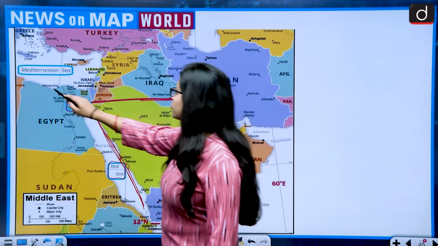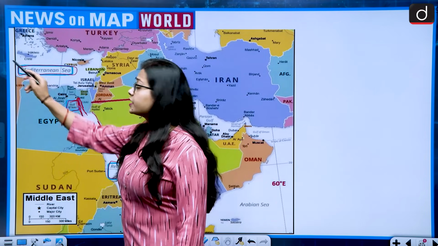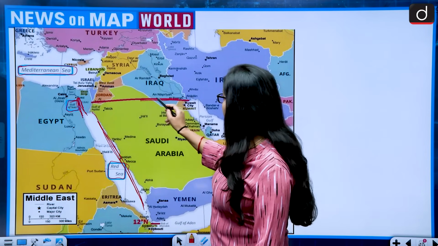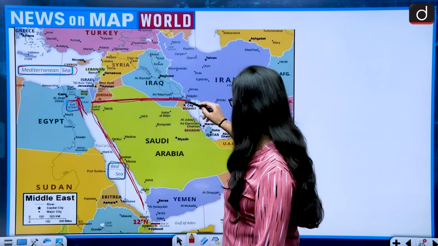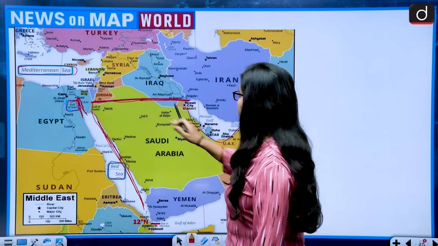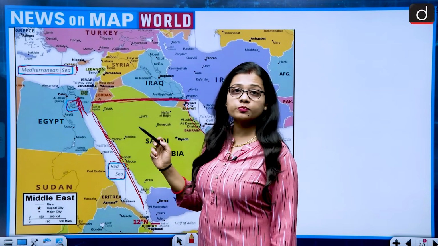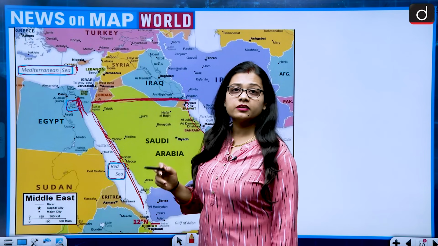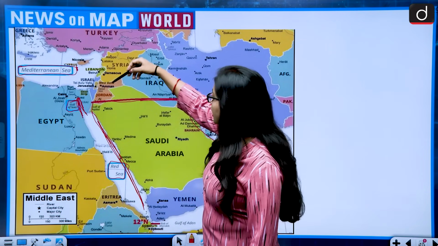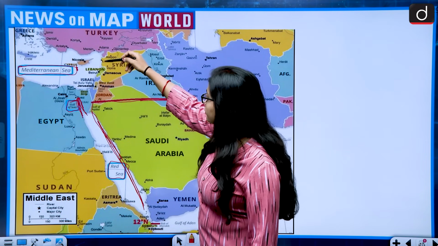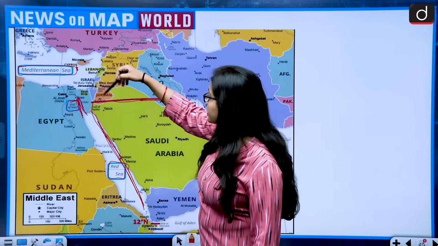And if we talk about the Mediterranean Sea, it is very clearly visible that the Arabian Peninsula does not share its westernmost boundary with the Mediterranean Sea, because there are other countries coming in between, like Lebanon and Israel.